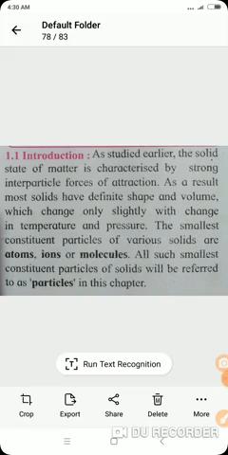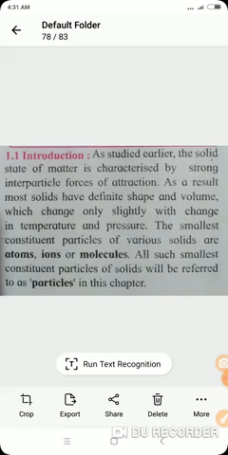hard and they have a particular shape. As a result, most solids have definite shape and definite volume, which change only slightly with change in temperature and pressure. Generally the shape and volume of a solid don't change, but they may change slightly when temperature and pressure change.